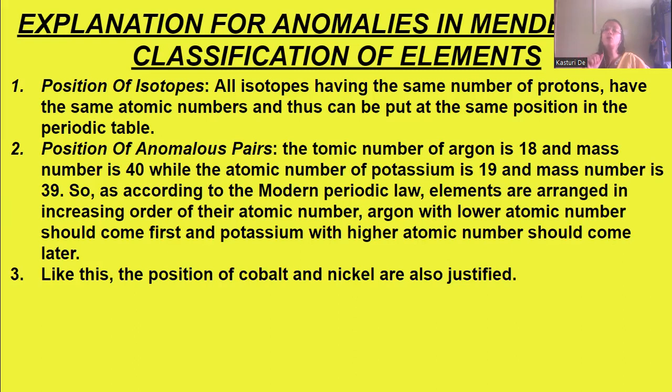According to modern periodic law, argon has the lower atomic number, which is why it comes before potassium.